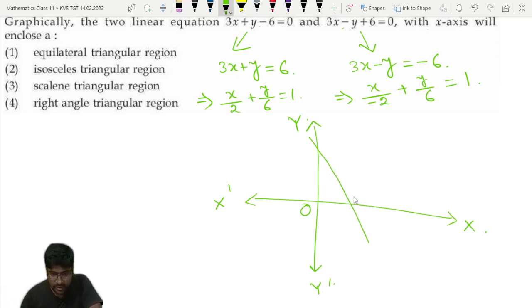This is (2, 0) and this is (0, 6). Now come to the second line. The intercepts will be (minus 2, 0) and (0, 6). So (minus 2, 0) will be somewhere on this side and (0, 6) will be the same point. So this is (minus 2, 0).